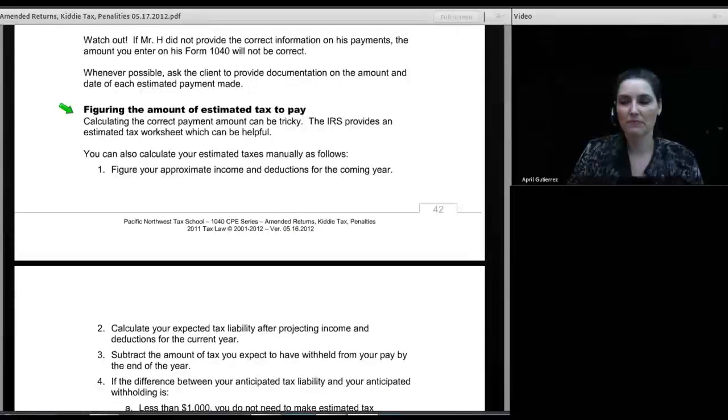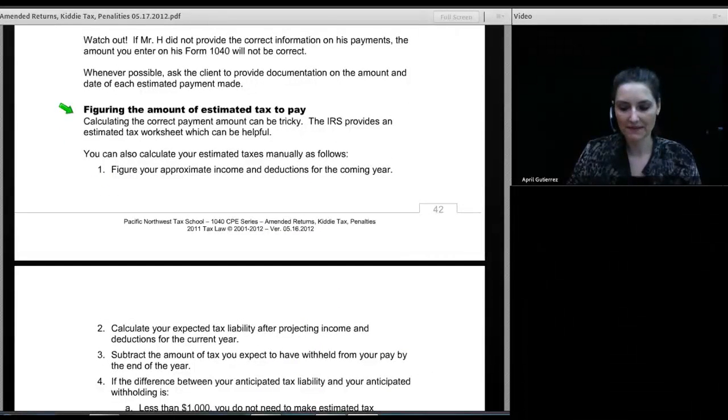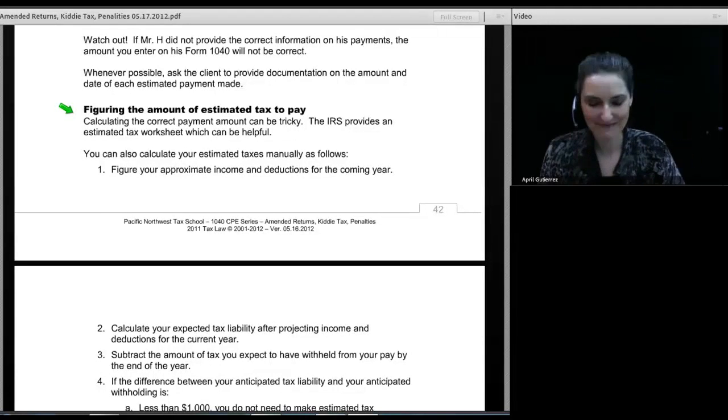Now, let's suppose you underpaid your estimated tax and you have to pay a penalty. Let's figure the amount of estimated tax to pay. And for those of you who are online, one of our attendees, Len USA, says the tax practitioner hotline number is 1-866-860-4259. You should see that in the chat field there. And Mickey repeated it. Thank you, Mickey.